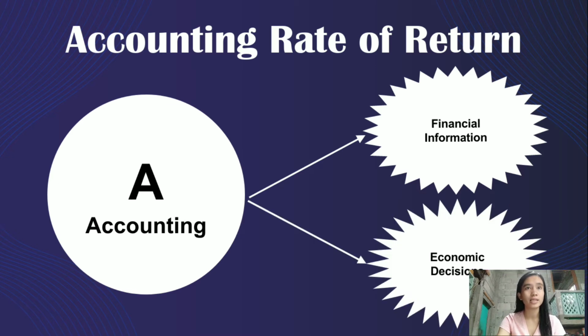And just like this, accounting rate of return and other capital budgeting techniques are also intended to provide information which are useful in making economic decisions, especially identifying, analyzing, and selecting investment projects which are consistent to the firm's strategic